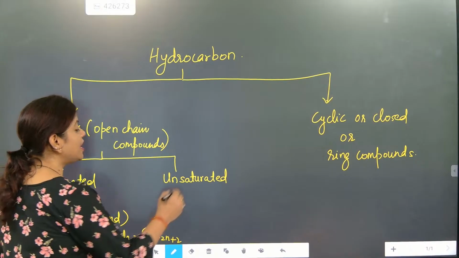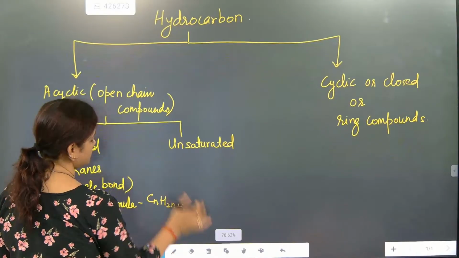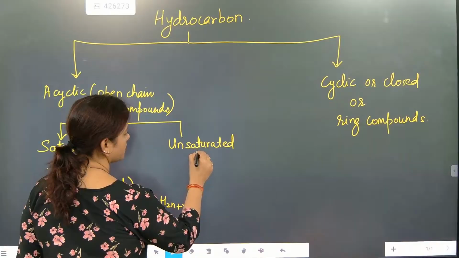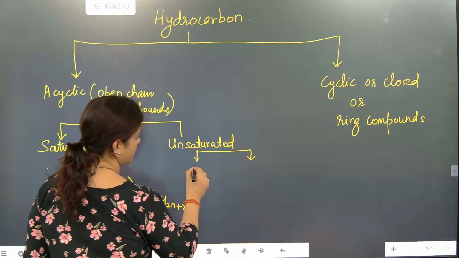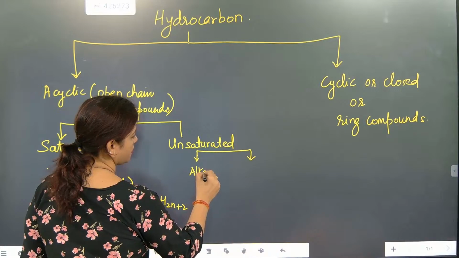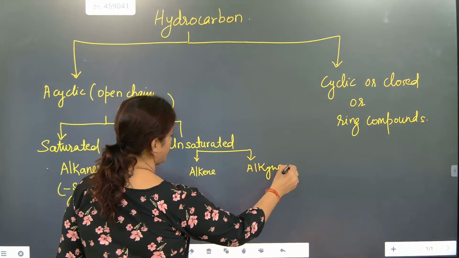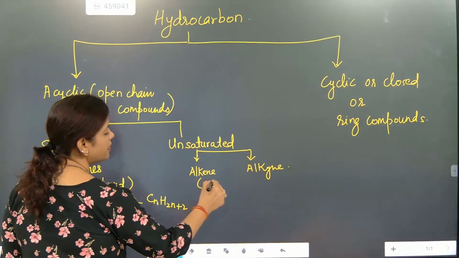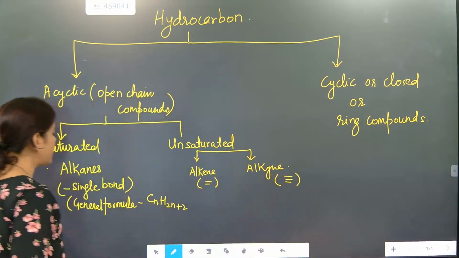Now next one, alkene and alkyne. For alkene, double bond; alkyne, triple bond. Okay.